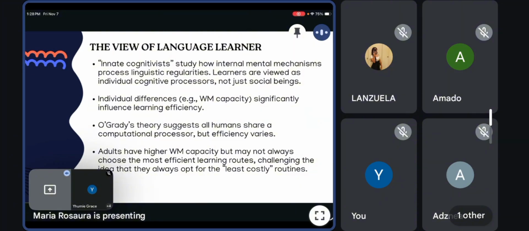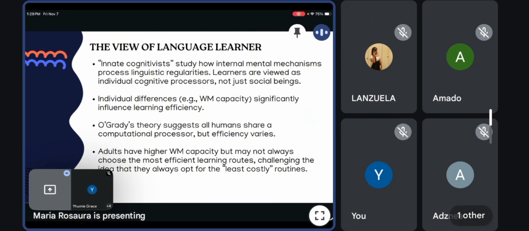So, let's go to the view of the language learner. Cognitive theories view the learner as an individual processor of information, not just a social communicator. Everyone can share the same basic learning mechanism, but individual differences like memory capacity and processing speed affect the learning process.